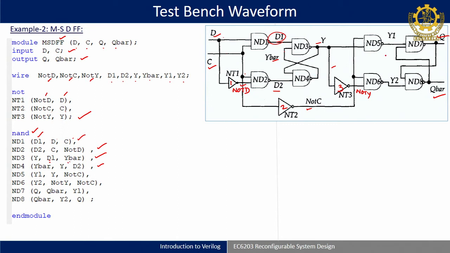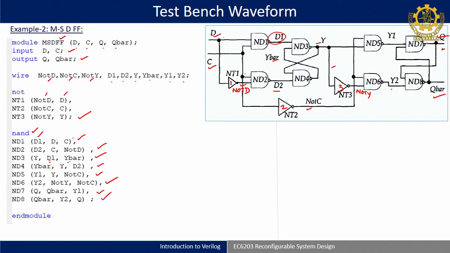Then similarly for ND5, the output is Y1, and the inputs are not C and Y. So they have written Y and not C. Then ND6 is Y2, and the inputs are not C and not Y. And the last two are for this.